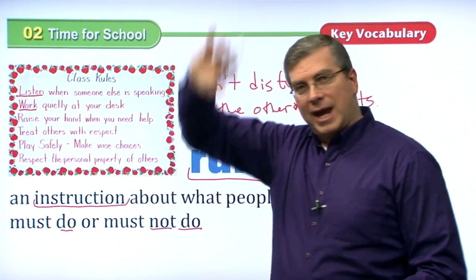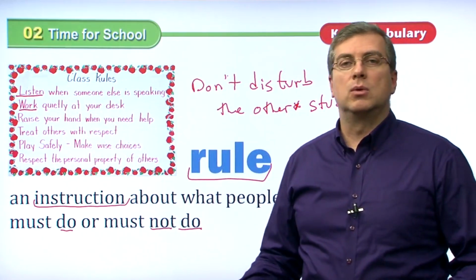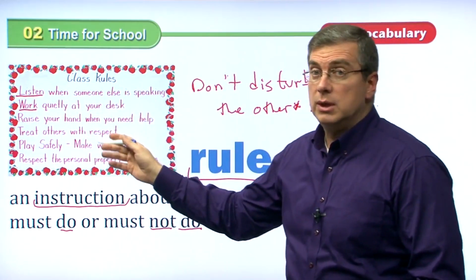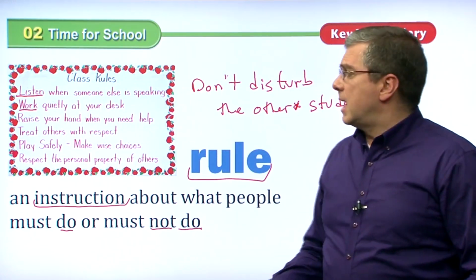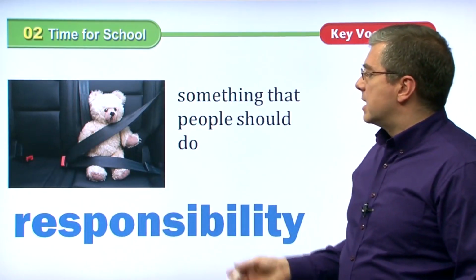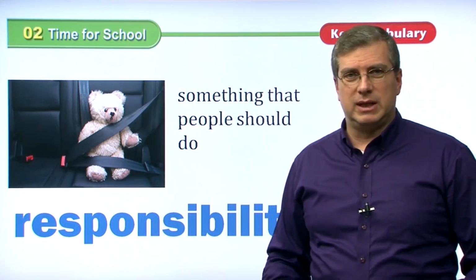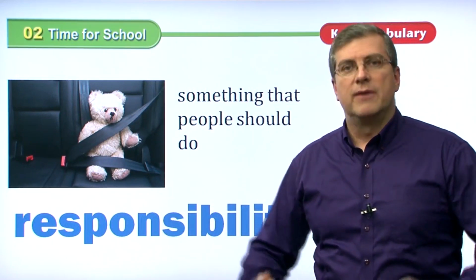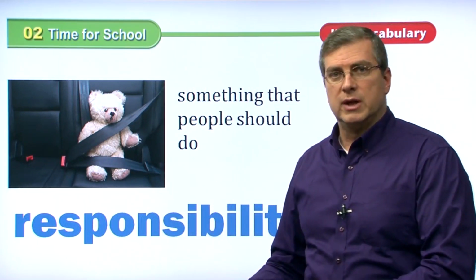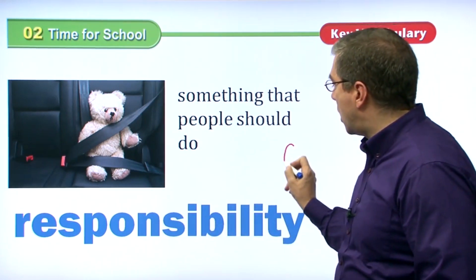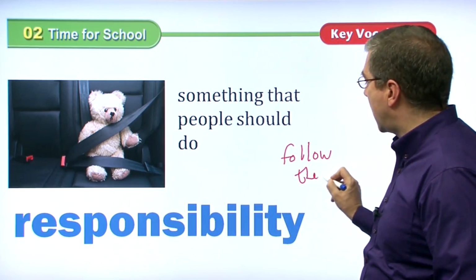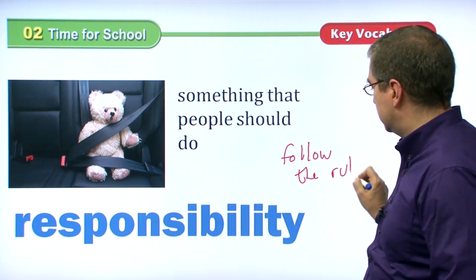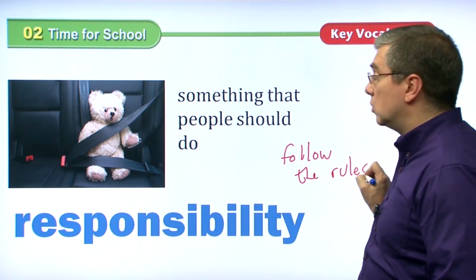Okay, raise your hand when you need help. That's a very common rule. So these are things that we do. These are things that we don't do. They are rules. Now, when we talk about rules, these are types of responsibilities. We are responsible for following the rules. We are responsible to follow the rules. That is our responsibility. Follow the rules.